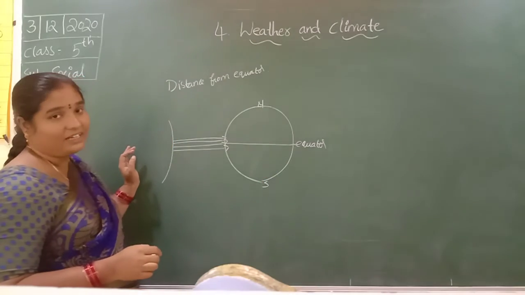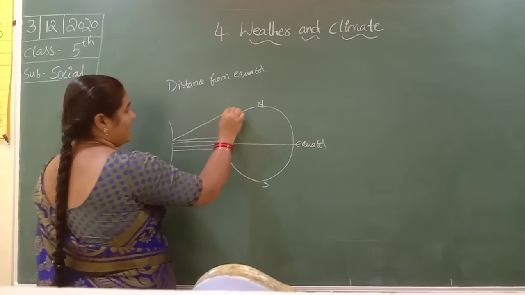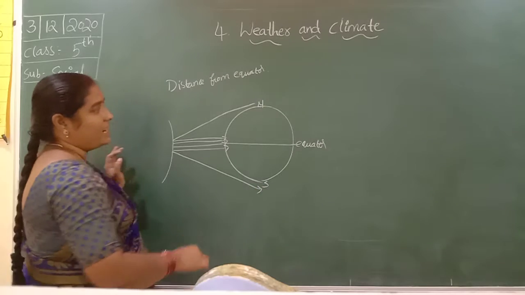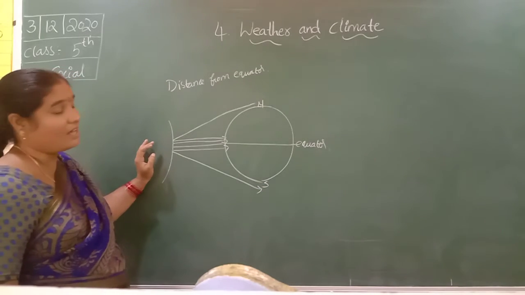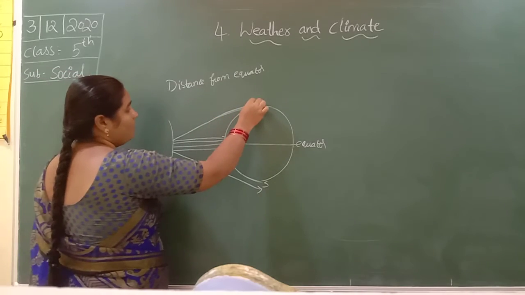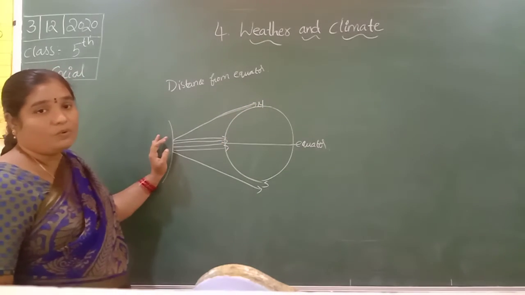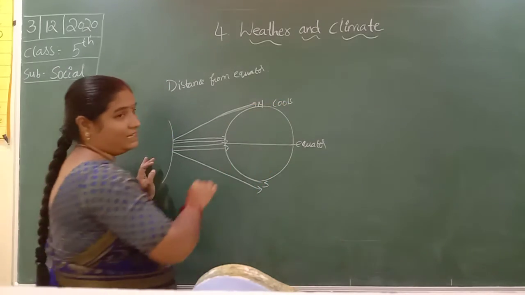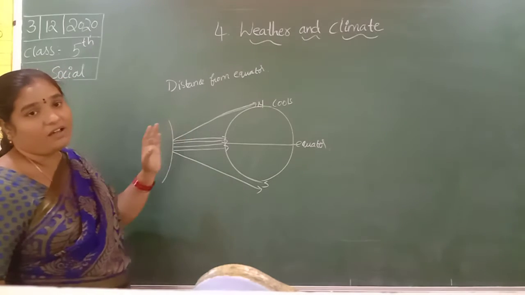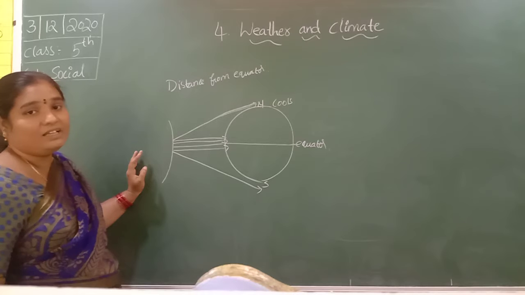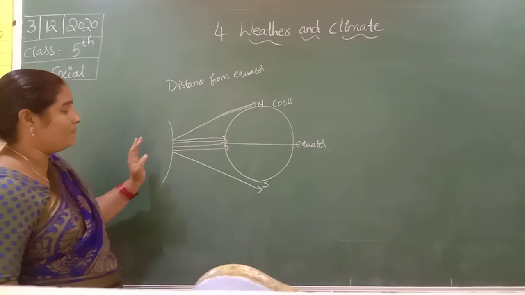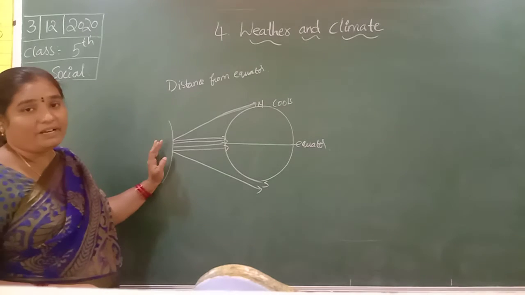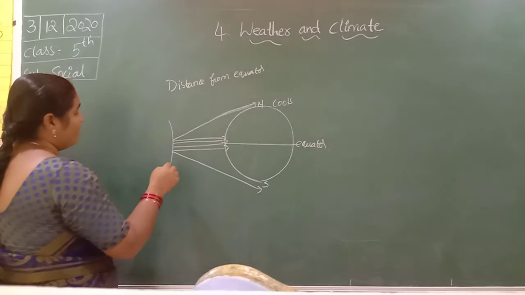The slanting rays fall towards the poles and spread over a large area, so the rays are not so hot. So these places are very cool. The sun rays do not fall directly; the slanting rays fall towards the poles. So depending on the distance from the equator and the sun rays, the heat depends. Next, height above the sea level.